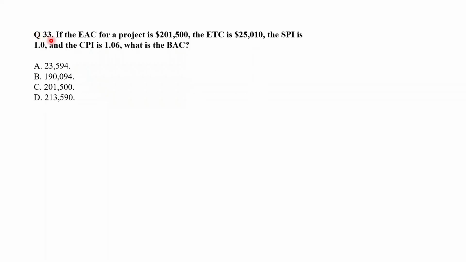Question number 33. If the EAC for the project is $201,500, the ETC $25,010, the SPI 1 and the CPI 1.06, what is BAC? Option A, 23,594, B, 190,094, C, 201,500, D, 213,590. Now the formula for EAC is EAC equals BAC upon CPI, or BAC equals EAC into CPI. Putting in the values, we get BAC as 213,590. So the correct answer is D.